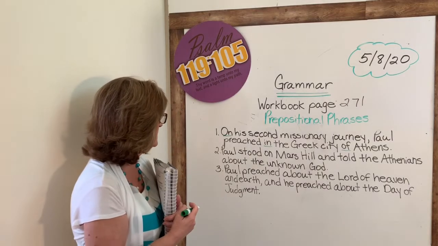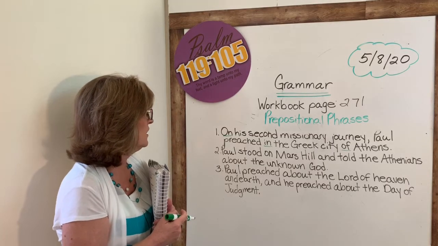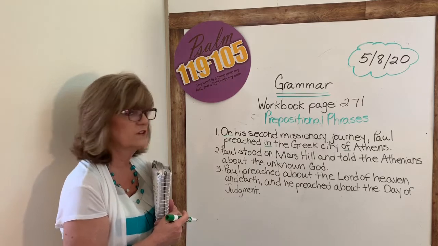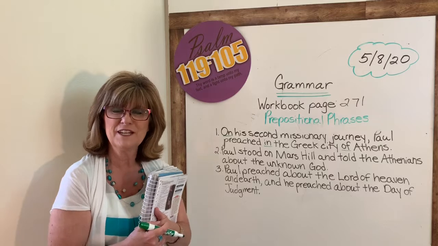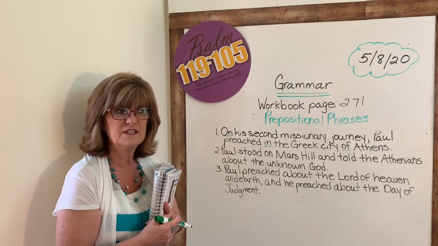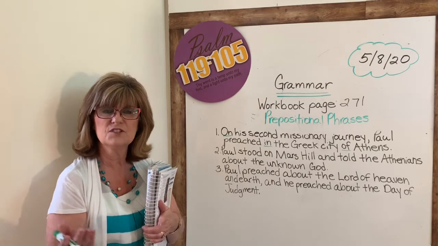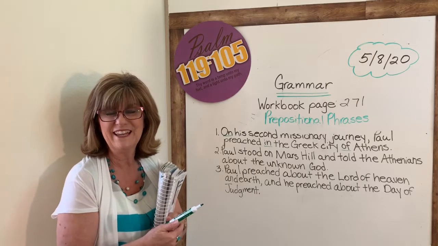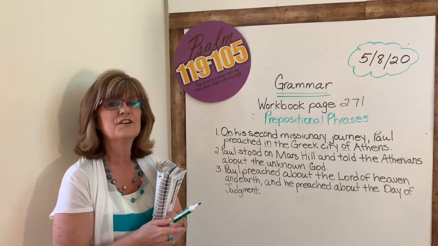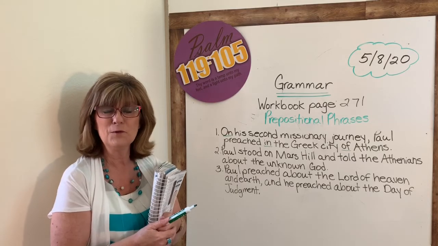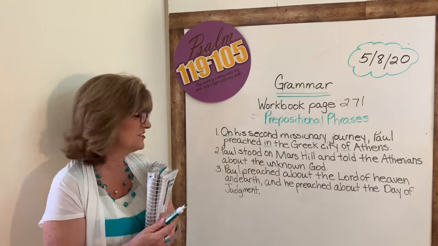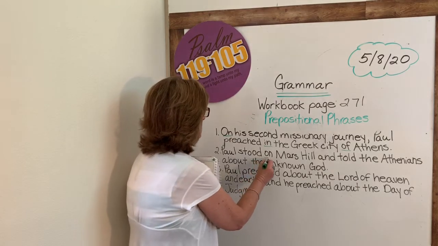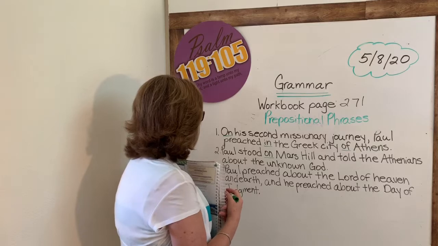Let's look at the second sentence. Paul stood on Mars Hill and told the Athenians about the unknown God. Do you remember this story back from our study of Acts? Paul went to the city of Athens. They even had a statue to the unknown God because they didn't want to offend any gods. They didn't want to leave any out. Paul said, oh, I know who that is. And he told the people about the one true living God. He told them about Jesus. So we have the prepositions on, and we have about.